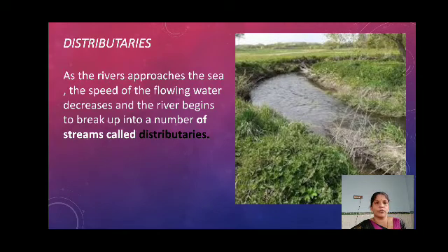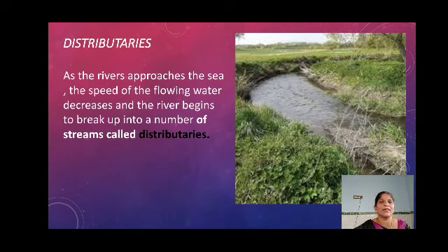As the river approaches the sea, when it goes near to the sea, on the course to reach the sea, the speed of the flowing water decreases. It will not be as it is when we saw the waterfall. No, the waterfall has the highest speed. When water falls from a height, that is high speed. But now after the waterfall, the river bends, that's meanders. Those bends closer and closer are called Oxbow Lake. Then it deposits its silt, soil and raises its banks. Those banks are called levees.